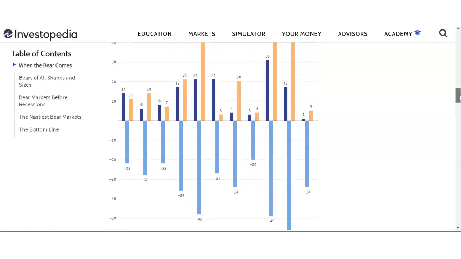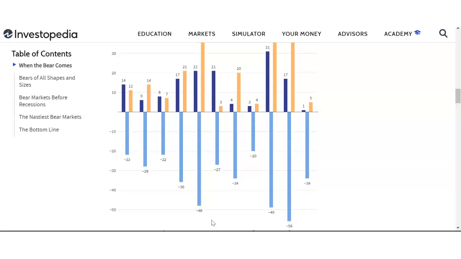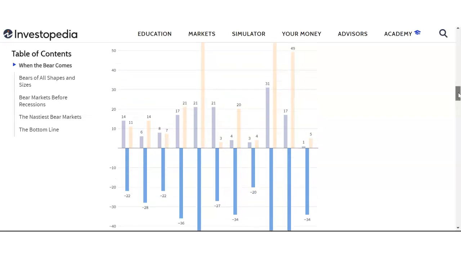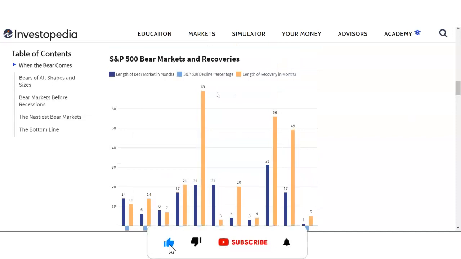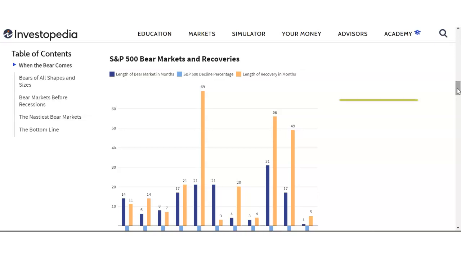It was around 1973. People are giving the example of 1973, that it can happen right now. Nobody knows whether it will happen or not, but people are giving that example. At that time the market crashed by 48%, a huge drop, and then it took around, sorry, 69 months to recover. 69 months means almost 7 years to recover from that crash. You don't make money for the next 7 years. Not even making money, you don't even recover your cost if you invested before the bear market started. That's a huge amount of time.